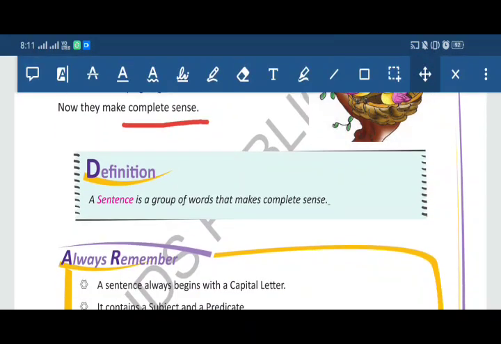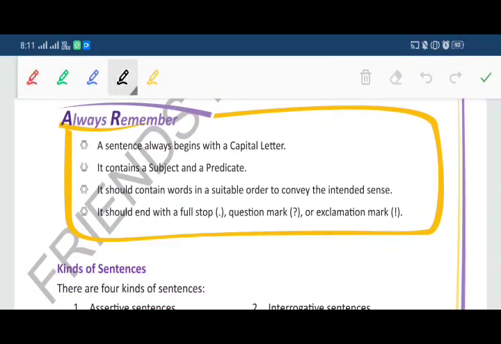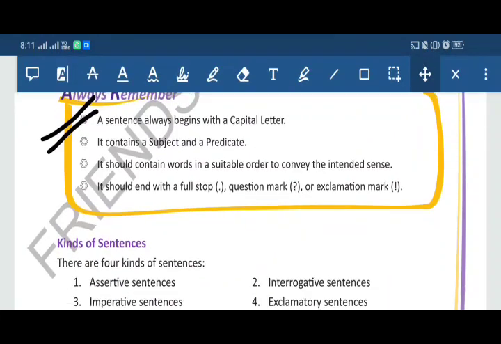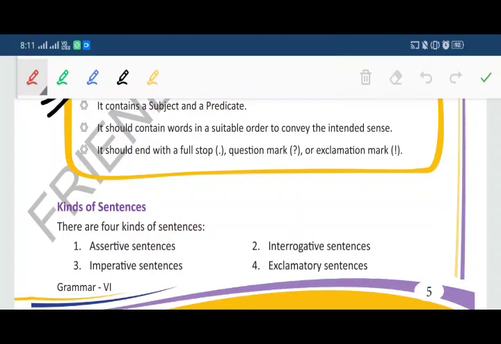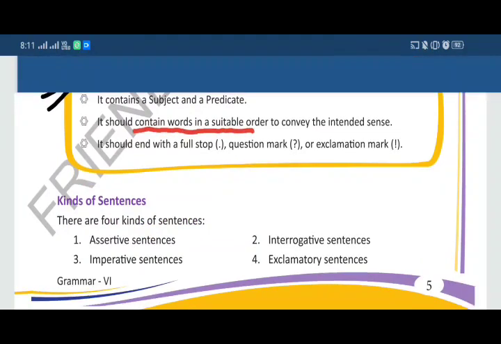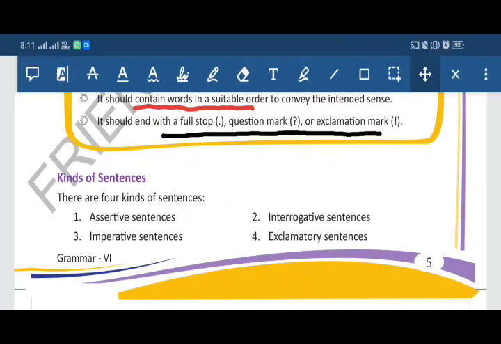Now there are some points to remember. First, a sentence always begins with a capital letter. Second, it contains a subject and a predicate. Third, it should contain words in a suitable order to convey the intended sense. Fourth, it should end with a full stop, question mark or exclamation mark. It depends upon the kind of the sentence.